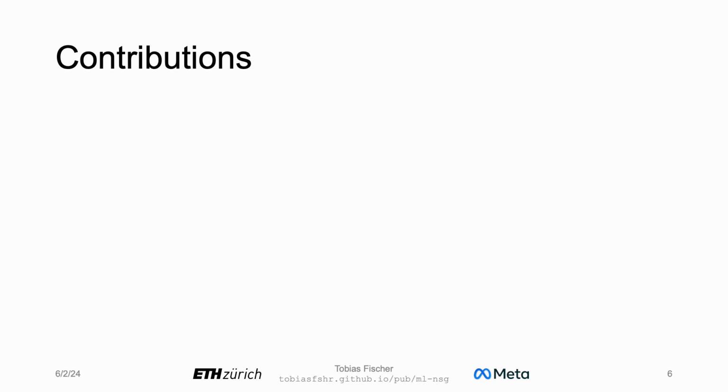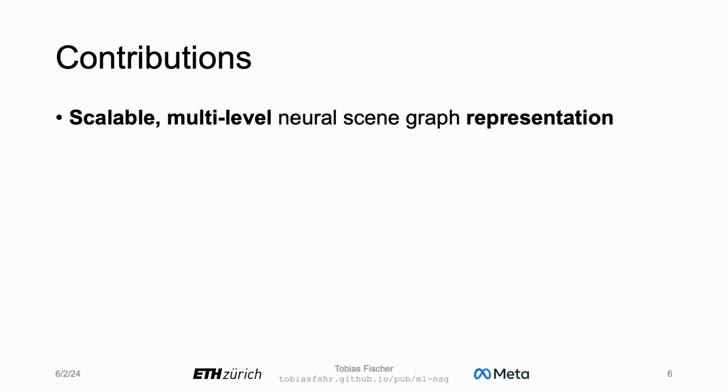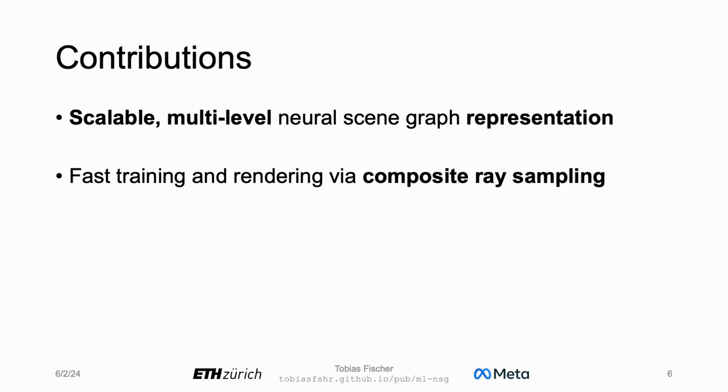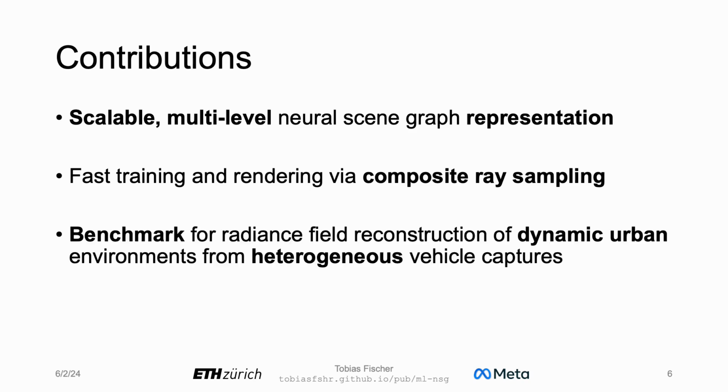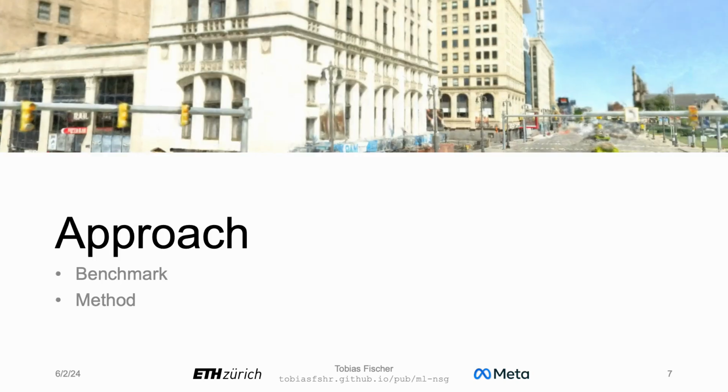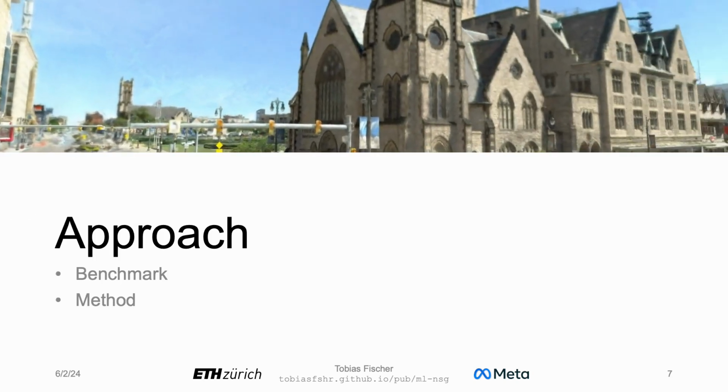To this end, we present a scalable, multi-level neural scene graph representation that scales to dynamic urban areas with more than 10,000 images and hundreds of fast-moving objects. To efficiently train and render this representation, we developed a fast composite ray sampling scheme. Finally, to test our model, we propose a benchmark for radiance field reconstruction of dynamic urban environments from heterogeneous vehicle captures. Let's take a closer look at this.